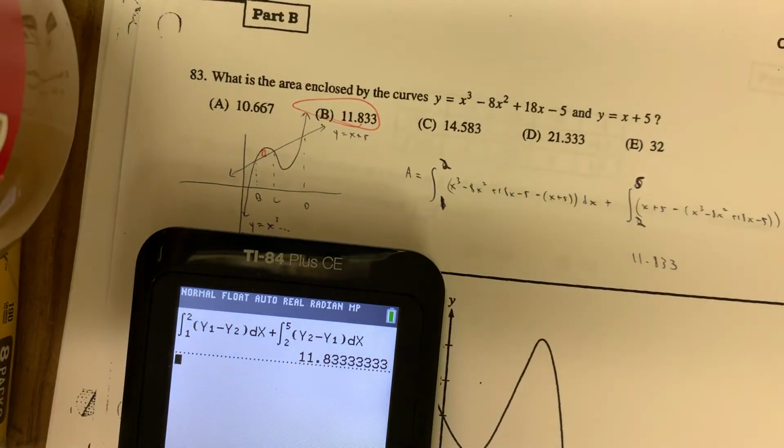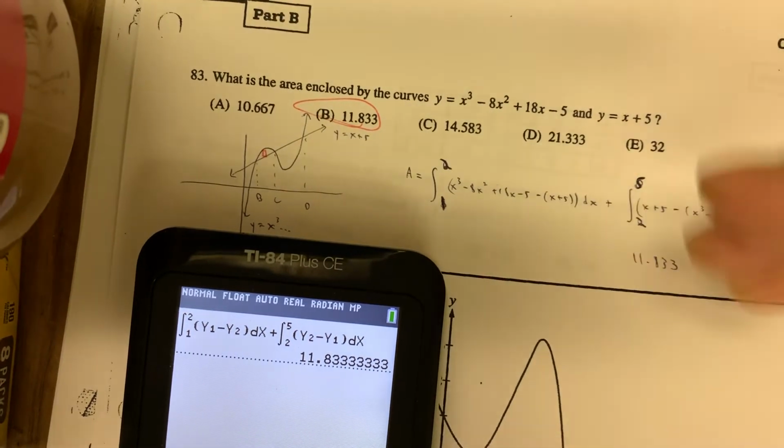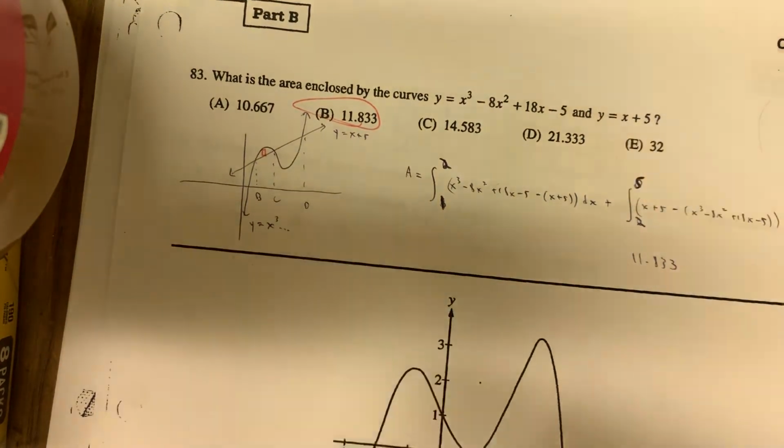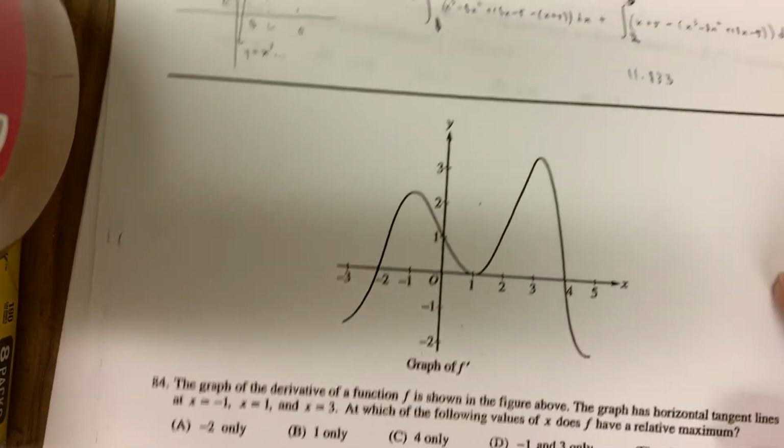Newsflash, on your AP, they say area between two curves is not going to be on there. So you probably won't have to worry about this type of problem right here. But once again, we'll focus more on exactly what's going to be on your AP toward the end of the review. Want to make sure you get a good review in beforehand. So actually a pretty easy problem, number 83, but you could burn some time with it.